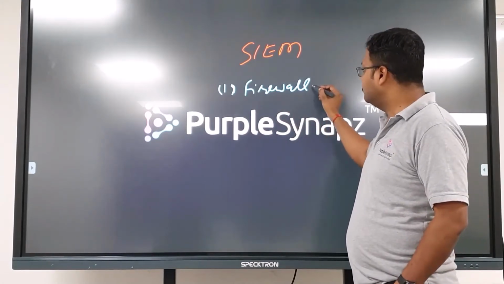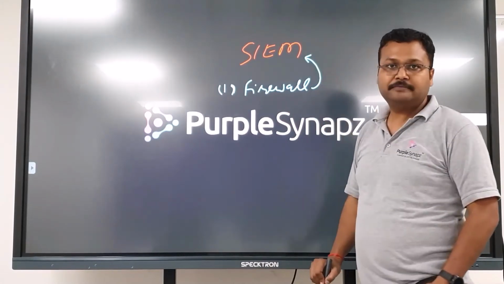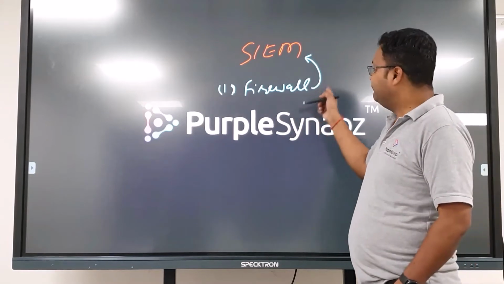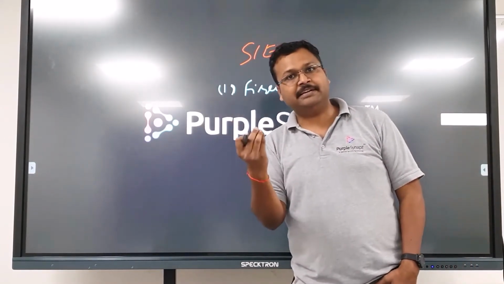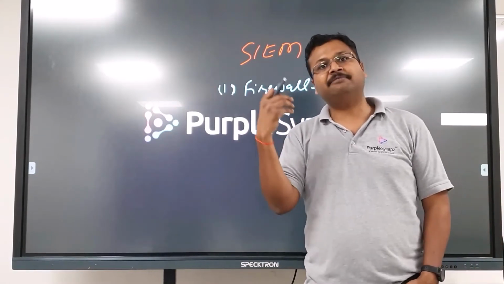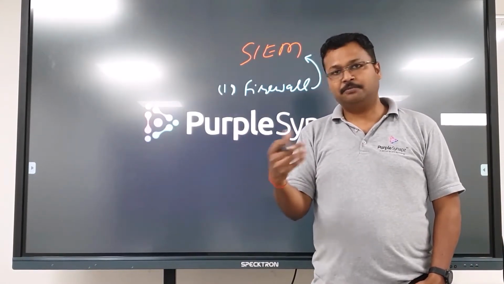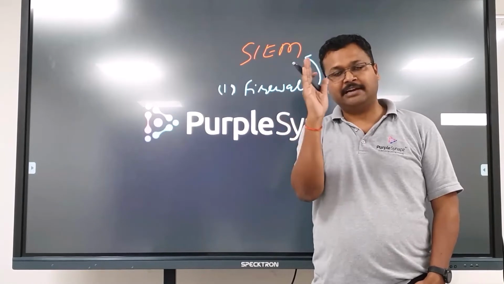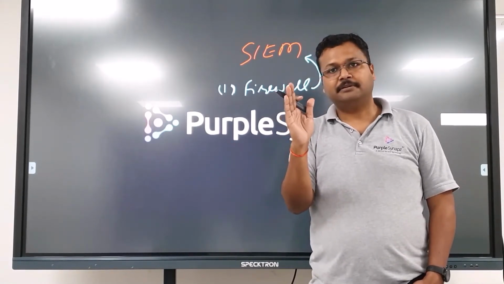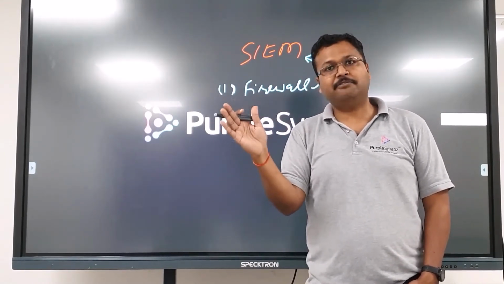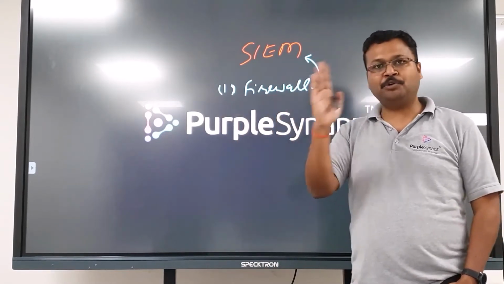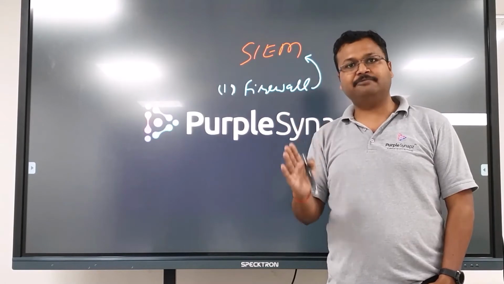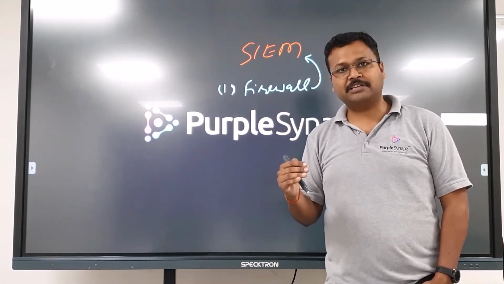All these logs will be fed into the SIEM tool. Once they are fed, you can make some sense out of them. You will try to find out which IP address tries to access my website at very odd hours, or during the holiday, or at a particular time on a particular day of the week, or which machine is trying to access port 80, 81, 82, 83, 84 one by one. So basically it's a port scan.